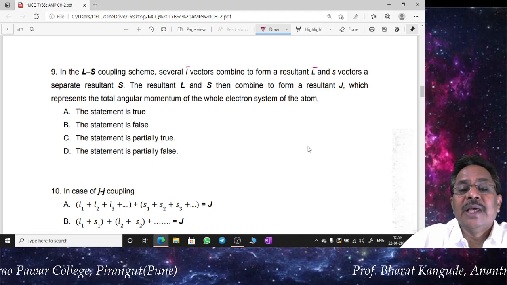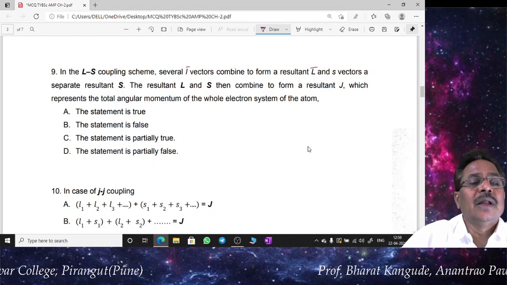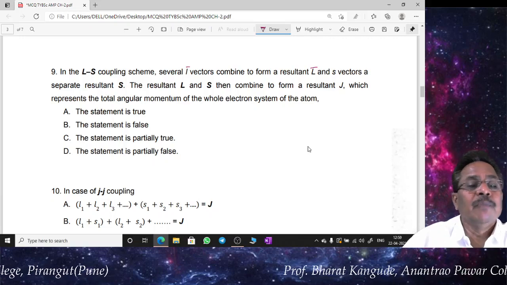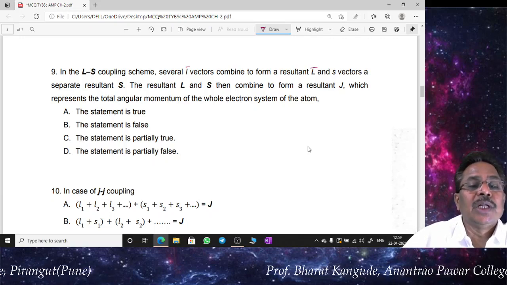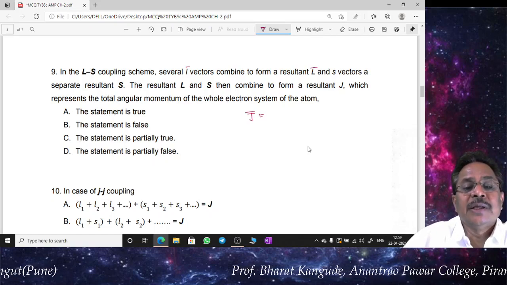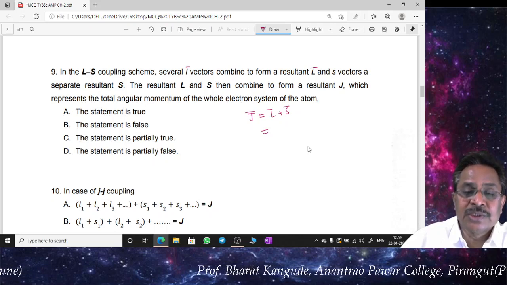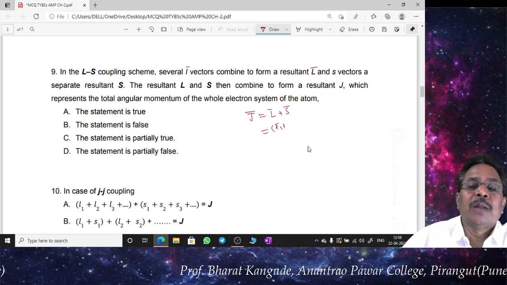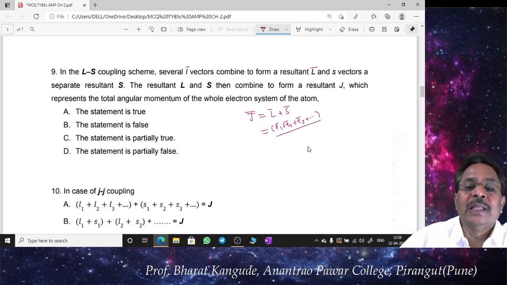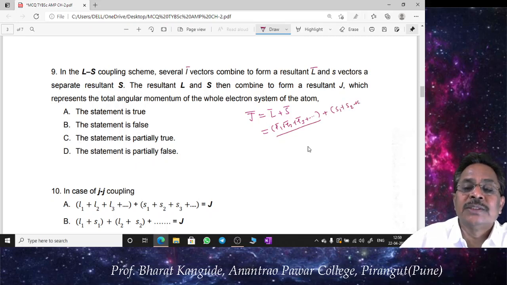Then all S vectors separately combine to form a resultant S bar, and then resultant L bar and S bar combine to form the resultant J bar, which represents the total angular momentum of the whole electron system of the atom. Okay, so we have to go for this statement. J bar is given by L bar plus S bar, and here for individual electrons in this particular system, this is given by L1 bar plus L2 bar plus L3 bar, whatever number of electrons there are. This is a separate addition of all L's, plus there is a separate addition of all S: S1, S2 plus S3 and so on.